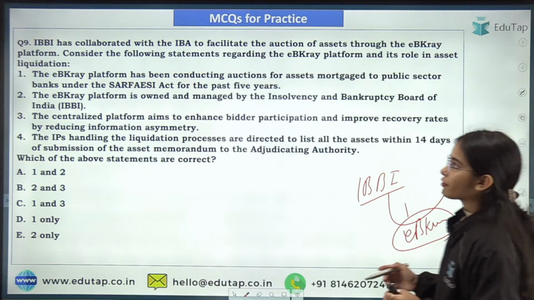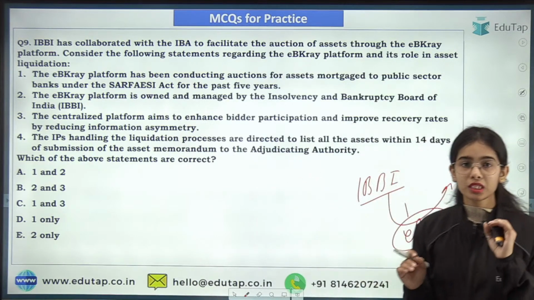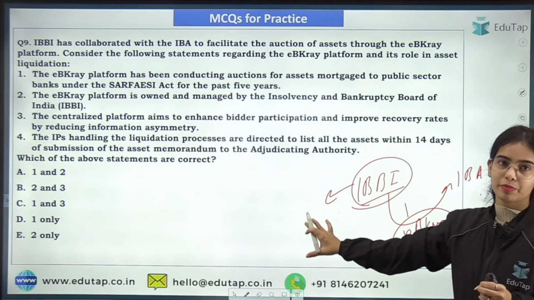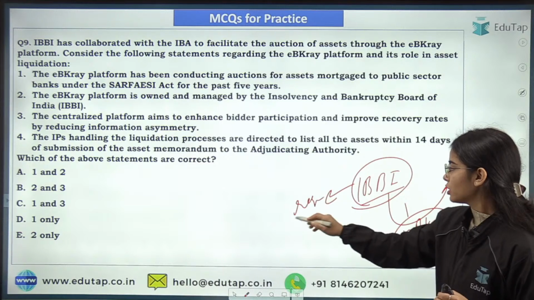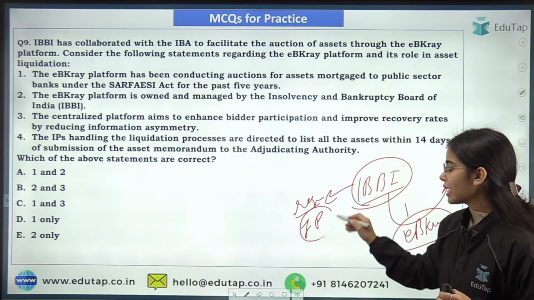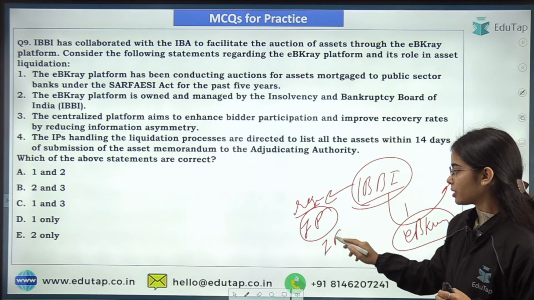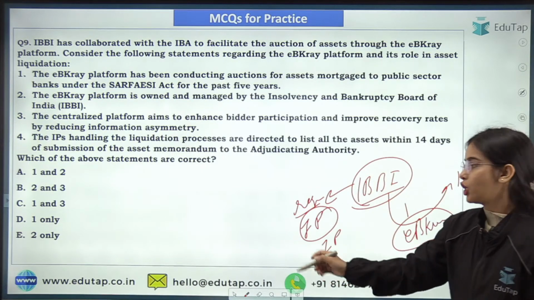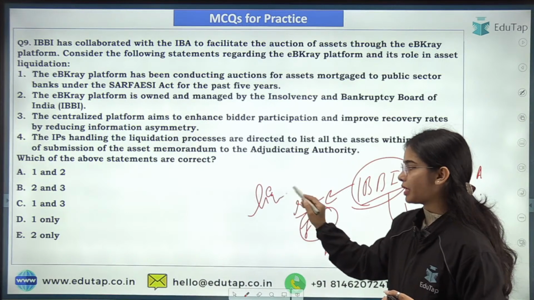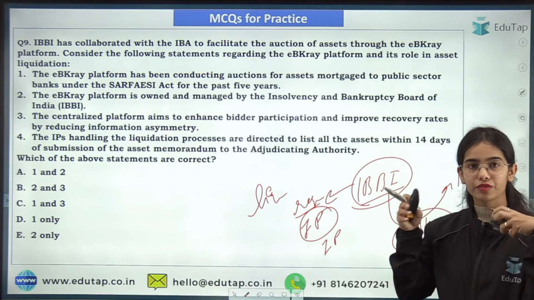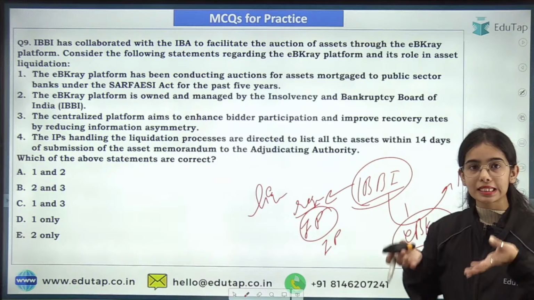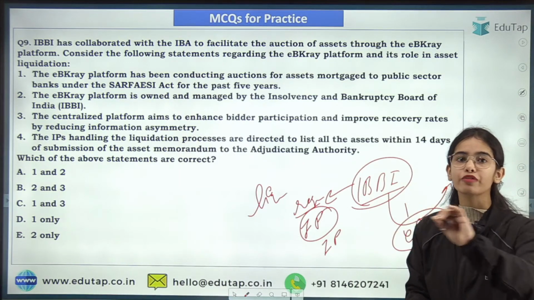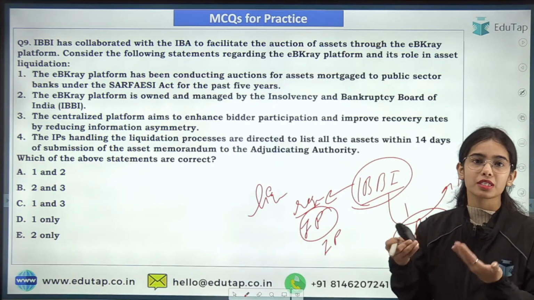So the EB-Grade platform has been conducting... See, the IBBI is the regulator of the insolvency process. It is the regulator of the insolvency professionals, and it is the regulator of the insolvency process. So when the insolvency happens, liquidation might happen. If there is the liquidation of asset, if there is selling of asset, then auction happens for the asset through different platforms, and it can become a troublesome process.